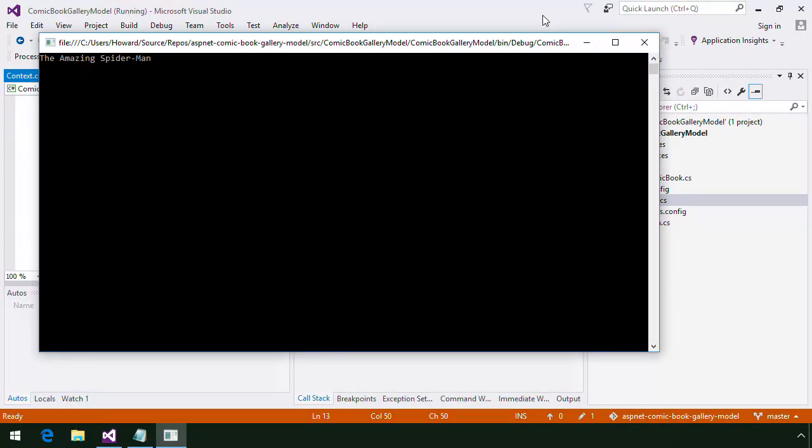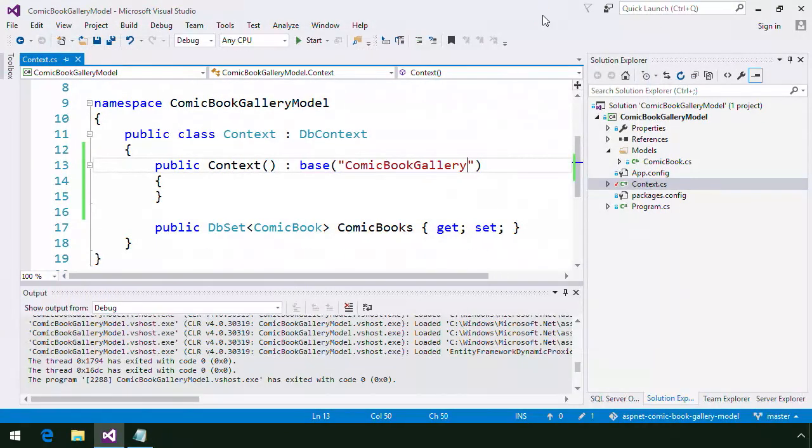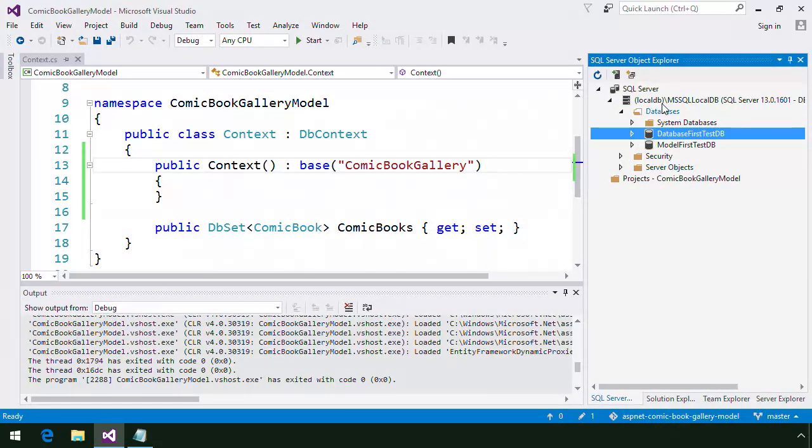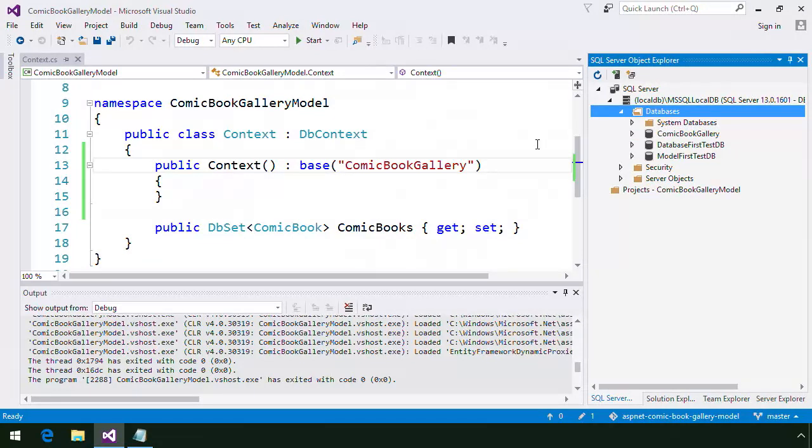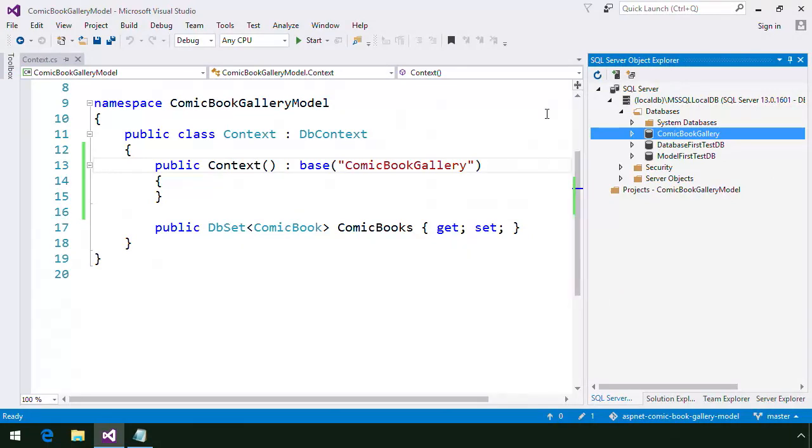Press Enter to continue execution. Then, refresh the list of databases in the SQL Server Object Explorer window, and we'll see our new Comic Book Gallery database. The dbContext base class constructor that we're calling also accepts a database connection string. This is our second option for changing the name of the database.